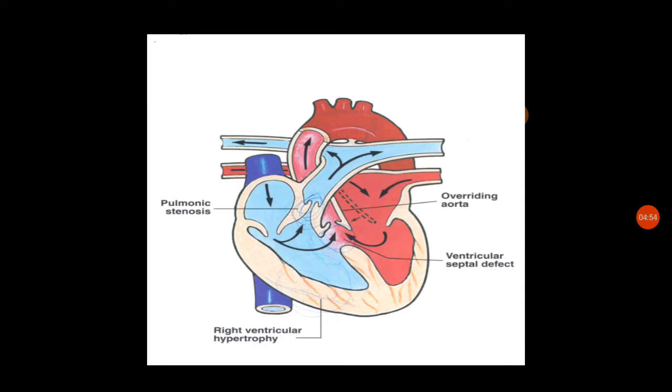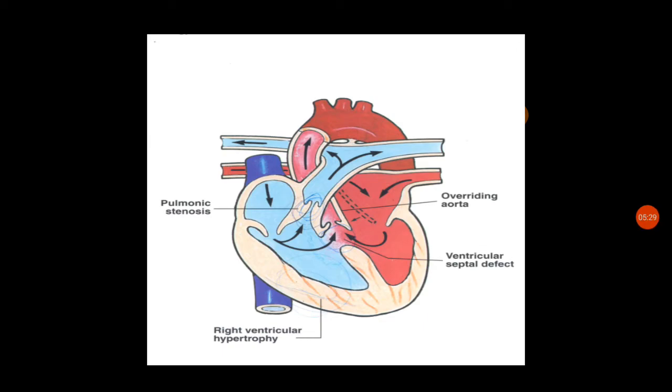And there is an associated ventricular septal defect, so this increased amount of blood will be shunted from the right side to the left side. The right ventricular hypertrophy along with the pooling of blood in the right ventricle creates a pressure gradient higher than the left side, which helps the flow of blood from the right ventricle to the left ventricle. And the last condition present in this is overriding of aorta.